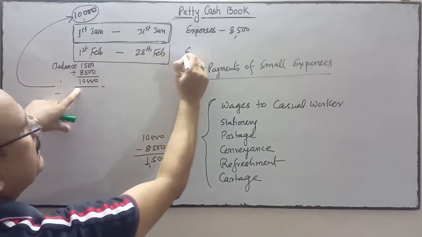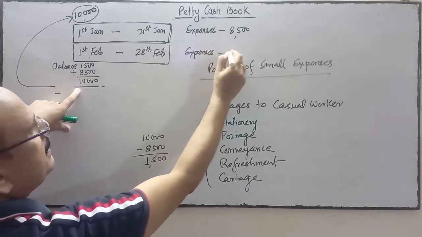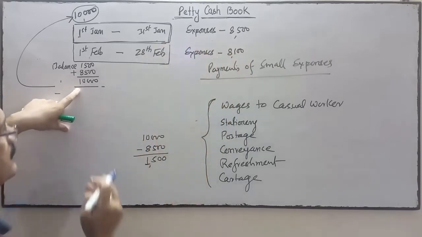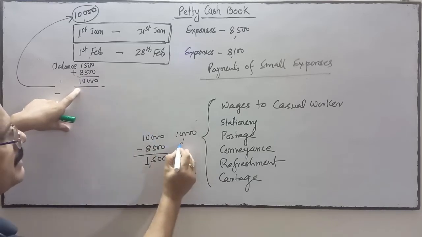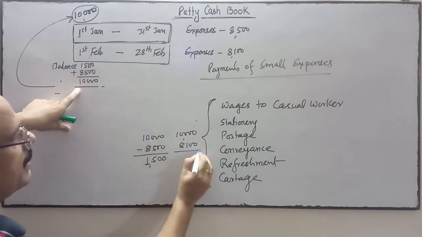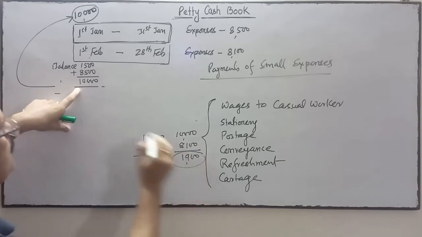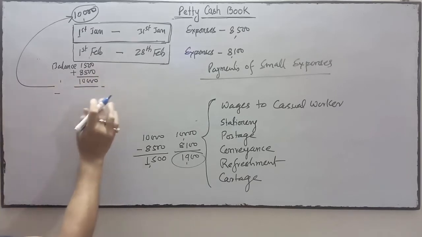Suppose in this month expenses are 8,100. So how much amount will be left? Out of this 10,000 he has spent 8,100, so 1,900 is the balance amount.